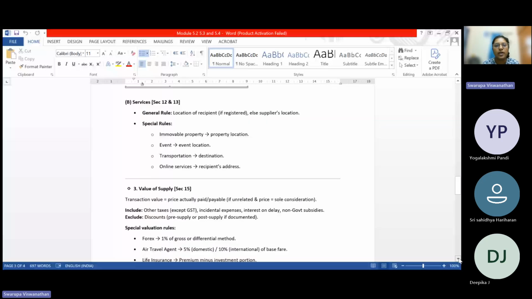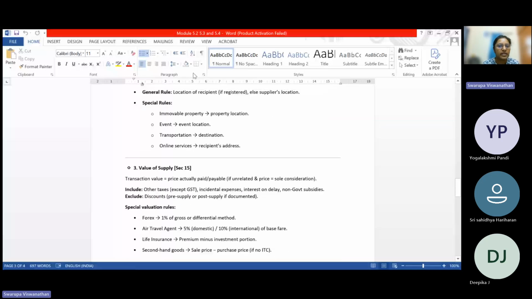Services, place of supply, is always the location of the recipient if they are registered. Else it will be the supplier's location. There are certain specific rules in case of immovable property, event, transportation, online services. It is always the property's location, the event location. In case of transportation of goods, where the journey is embarked will be considered the place of supply.